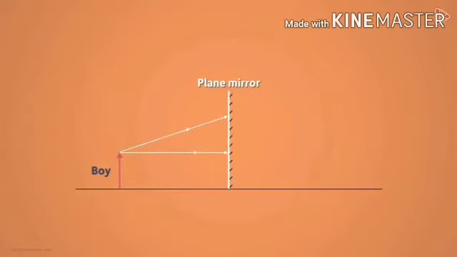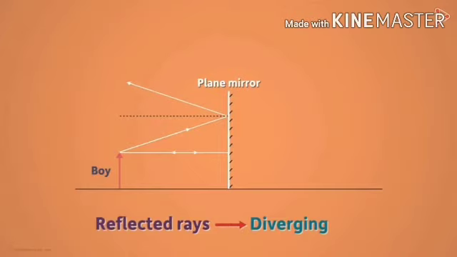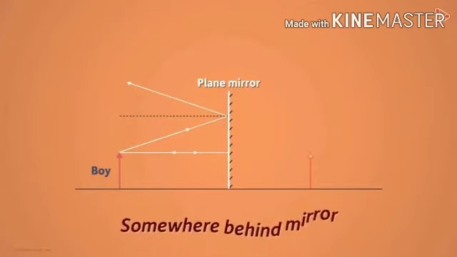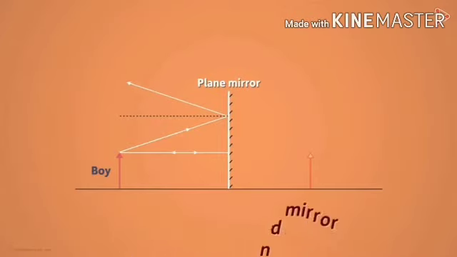Let us take a real and inverted image of an object formed when the object is placed on the principal axis beyond the principal focus of a concave mirror. The relation among the position of the object, position of the image and focal length of the mirror is called the mirror formula.